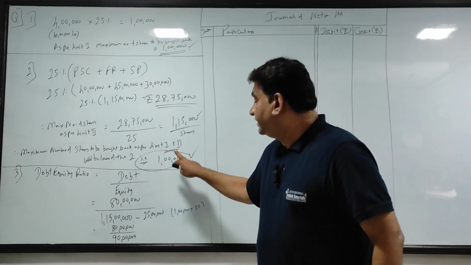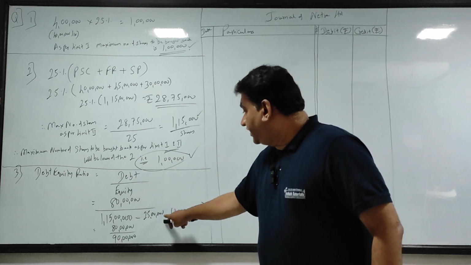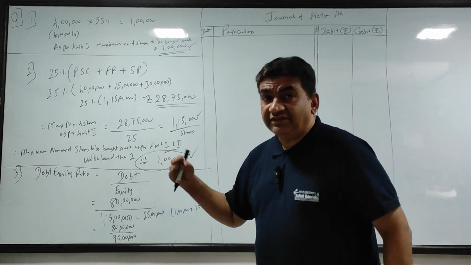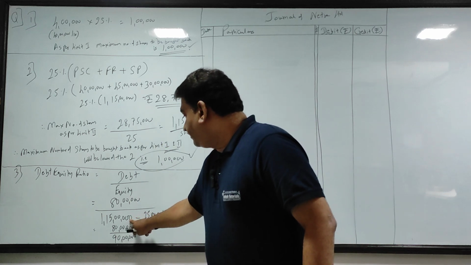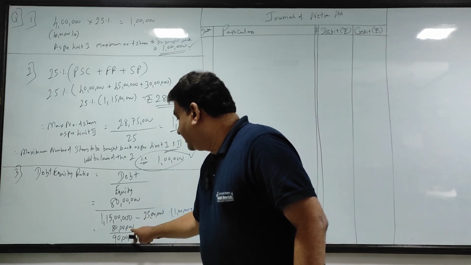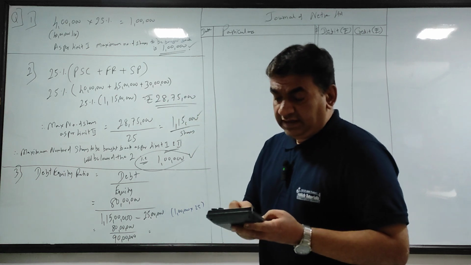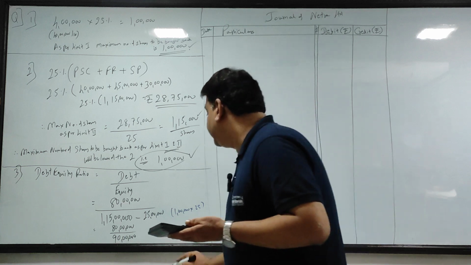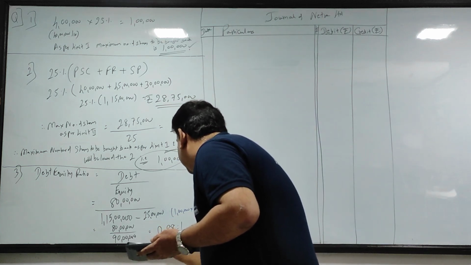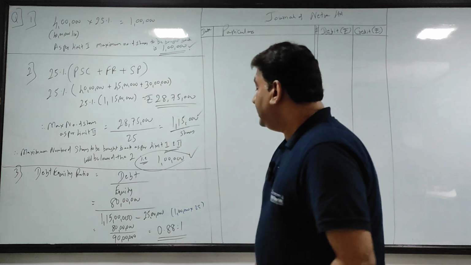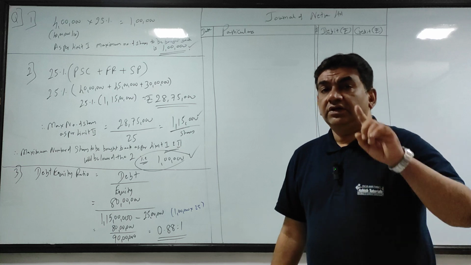What I have decided here at this stage, maximum shares 1 lakh. 1 lakh into 25 gives you 25 lakhs. So after buyback मेरा equity 25 lakh से कम होगा. So 1 crore 15 lakh minus 25 lakh gives me 90 lakhs. Now you see 80 lakhs divided by 90 lakhs gives me 0.88 is to 1.